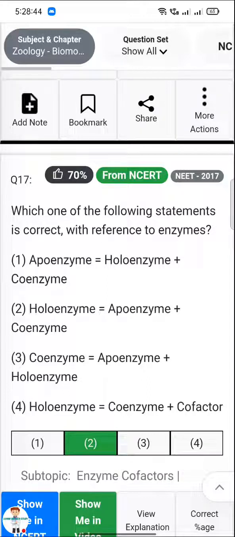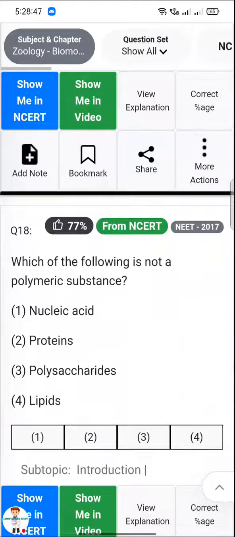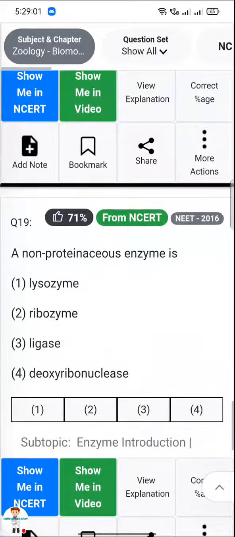Next, which of the following is not a polymeric substance? Nucleic acid, protein, polysaccharide, or lipids? The answer is 4. Lipids. A non-proteinaceous enzyme is lysozyme, ribozyme, ligase, or deoxyribonuclease. Correct answer is 2. Ribozyme. Please comment your answer.